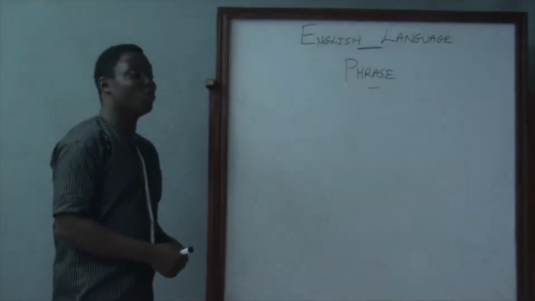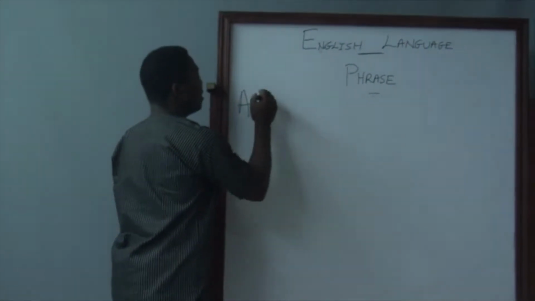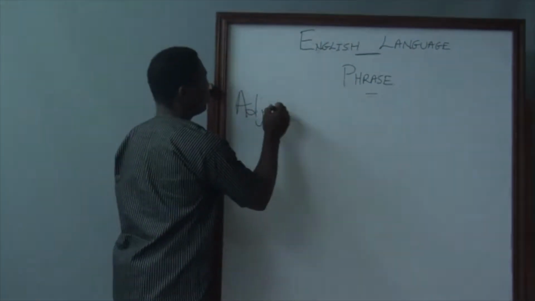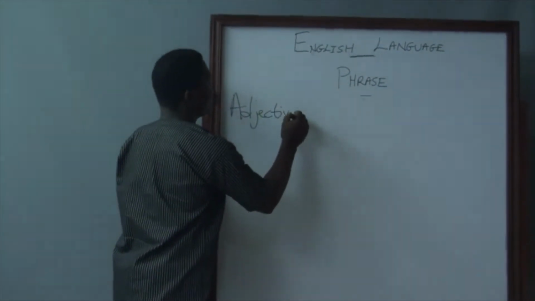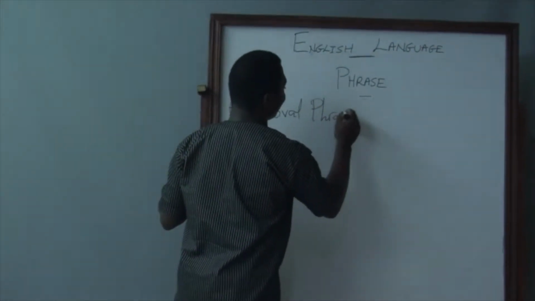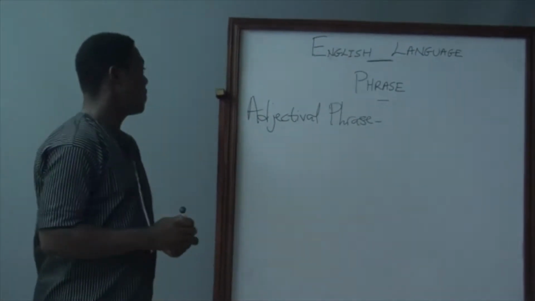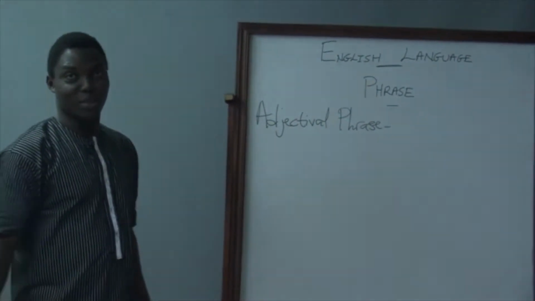Right, we are moving on to adjectival phrase. I'm sure we all can remember the meaning of the word adjective.